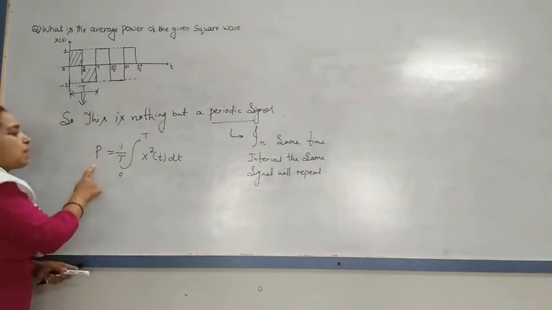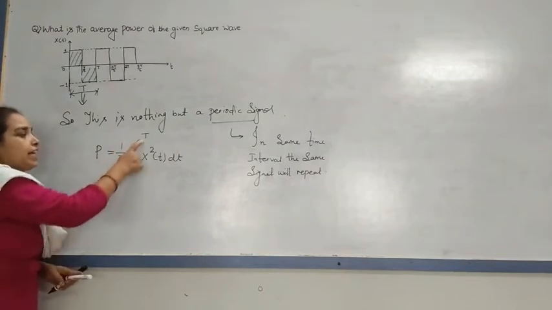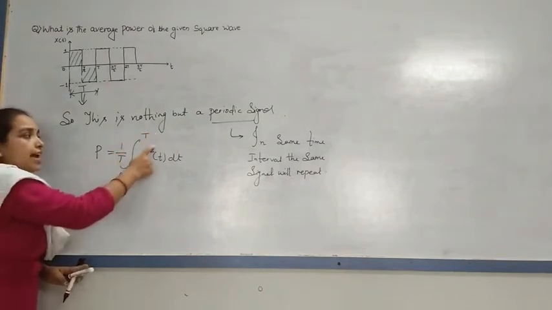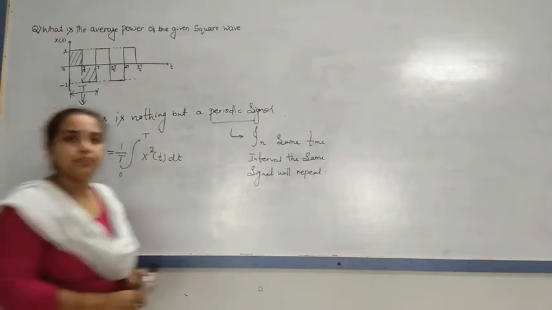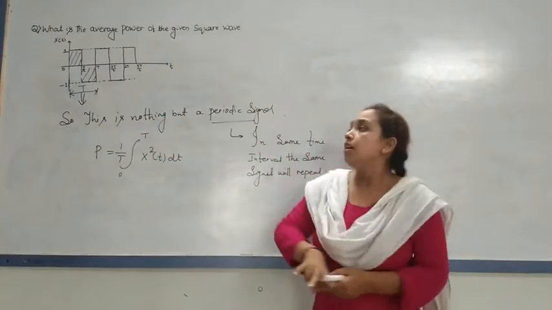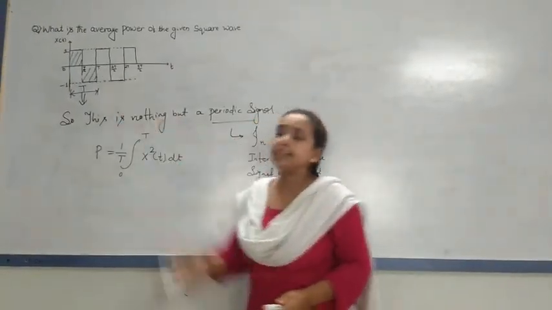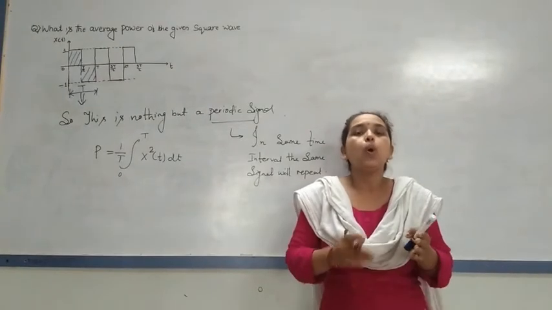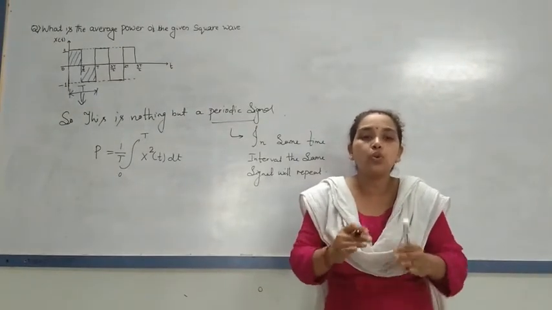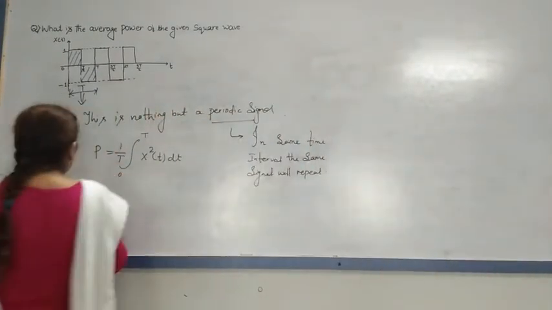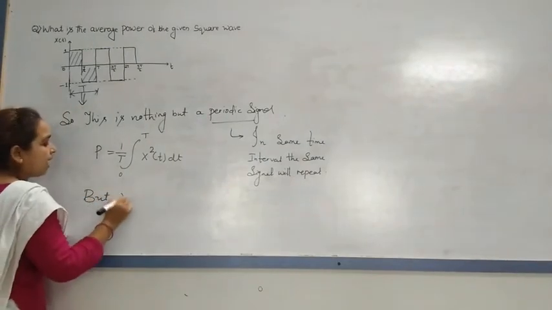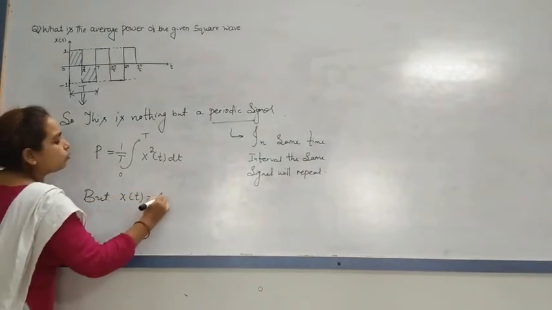So I am taking the power P is equal to 1 upon T integration 0 to T of x squared of t dt. Now it has two parts: one is the positive half side, another is the negative half side, so we can divide it into two portions. In the positive half cycle, x of t is equal to 1.